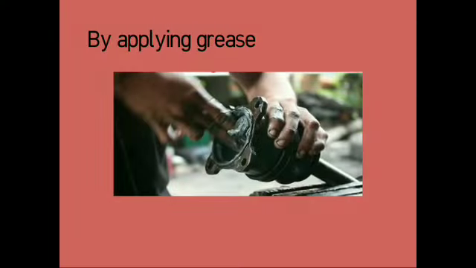Then the second method is by applying grease. By applying grease or oil, the contact of metal with air and water is broken. To protect it from rusting, grease is applied to a bicycle's chain.